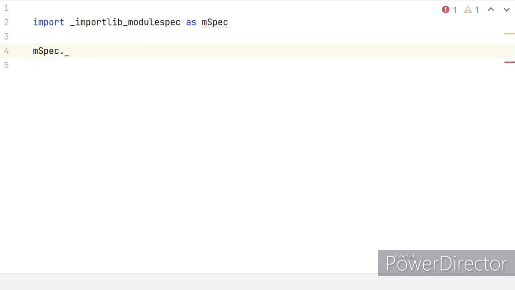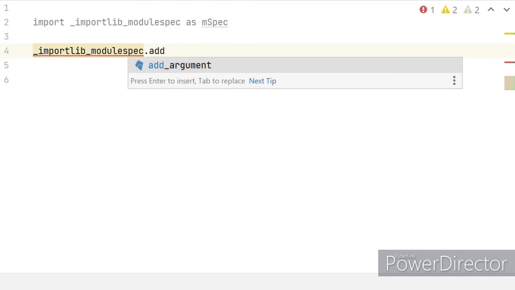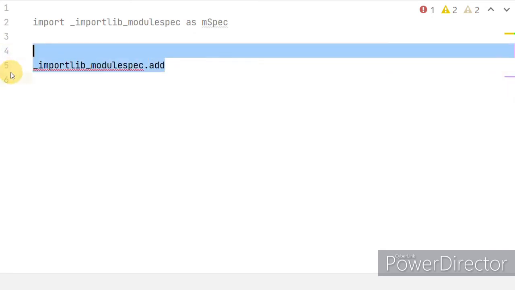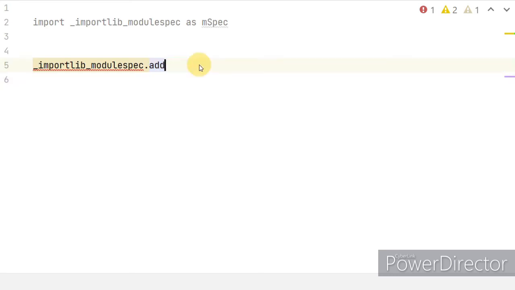Lastly, if you try to use the original name, you will get an error from PyCharm because you have temporarily changed the name. So I will show you. I will just copy this. As you see, we get a red line. If you try to use this name, mspec, in another file, it will not work. The reason is that you have changed the name temporarily for only this file or program.